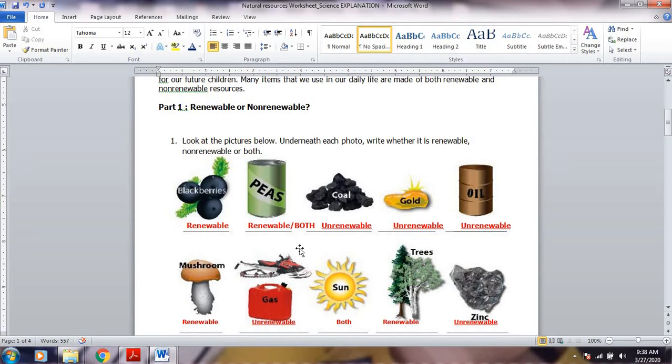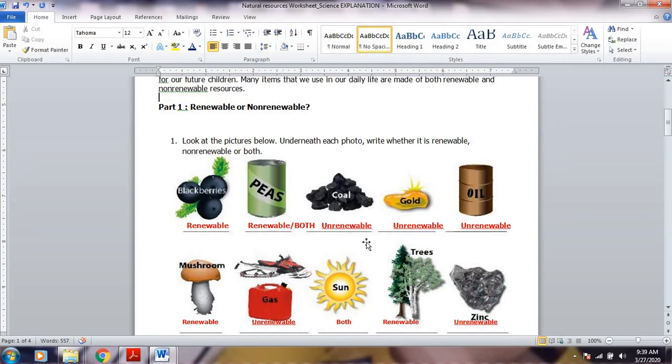Okay. Now, for peas, the same thing. It's renewable. Now, you can also say both because of that idea. I will also accept it if the answer is both, because peas can also be unrenewable if, once used, they will not be replaced again. It will not be replenished. In other words, you will not replant it again. So that's the concept of plants, guys. And that's basically supporting the idea of extinction. It will always be renewable for as long as we plant them. There's replanting that's happening, guys.